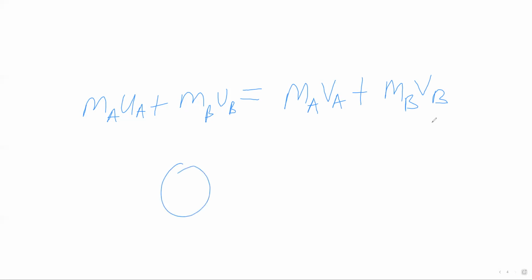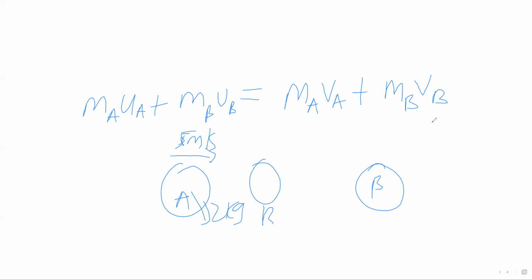So let's say we have two objects. We have this object A here. We also have another object B here. Before collision, object A is moving in that direction at 5 meters per second. Let's say the mass of this object is 2 kg. And this object B here is 8 kg. Before collision, let's say it's stationary, meaning 0 meters per second. So this is before impact.